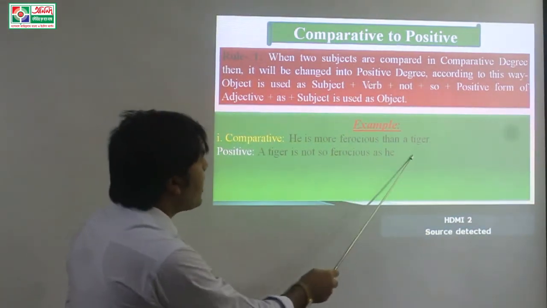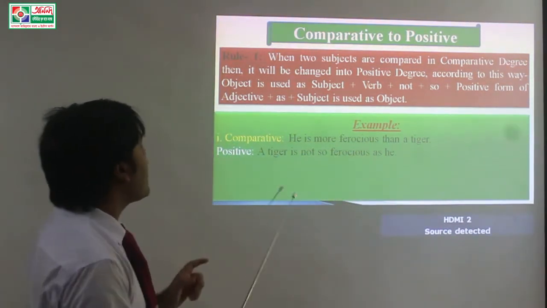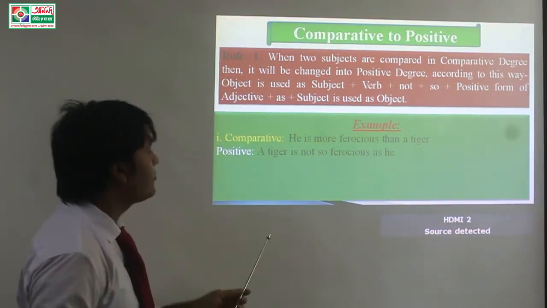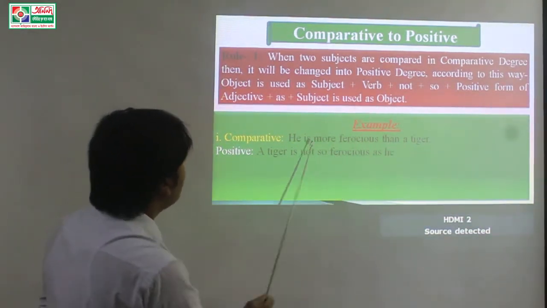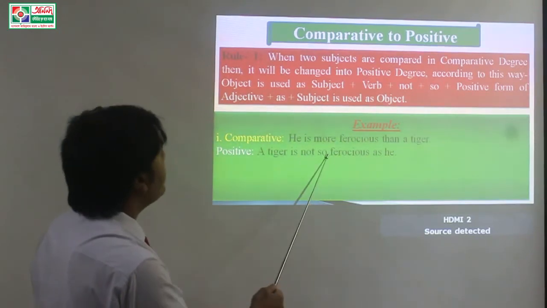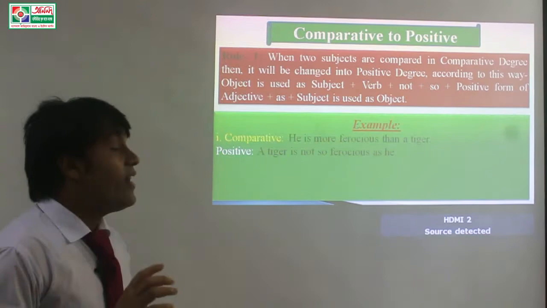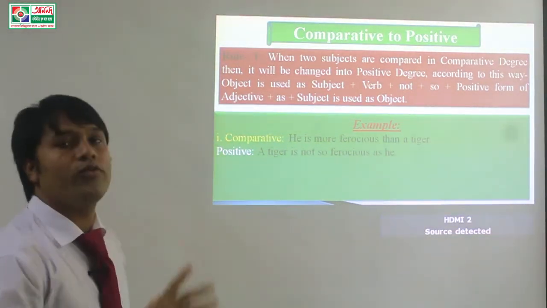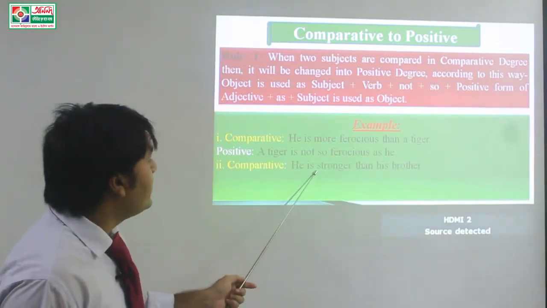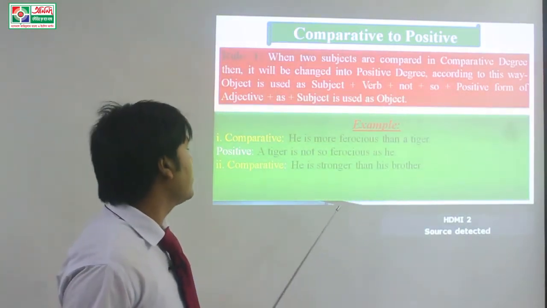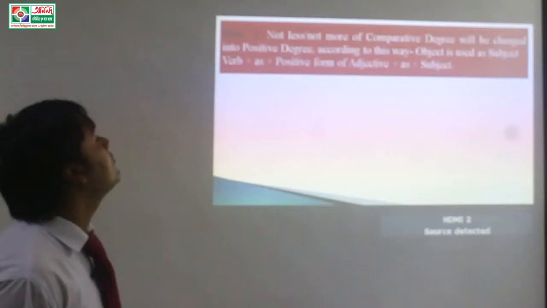That means here tiger is the object and it is used as subject in the positive degree, and the verb is used, and not is used, then so is used, and then ferocious is the positive form of more ferocious. Next example, he is stronger than his brother. His brother is not so strong as he.